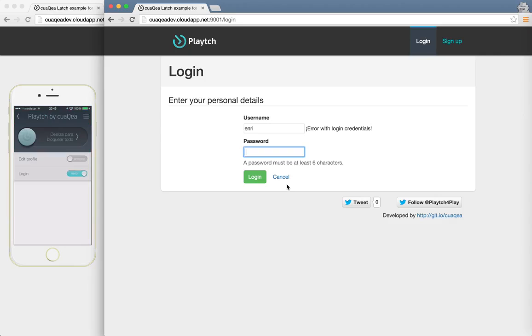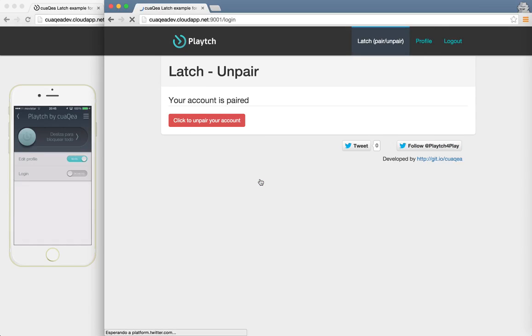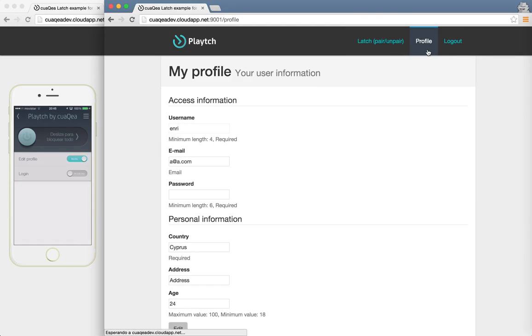So imagine you also want to lock the edit profile action, but you want to allow login to your account. We are going to change our email.